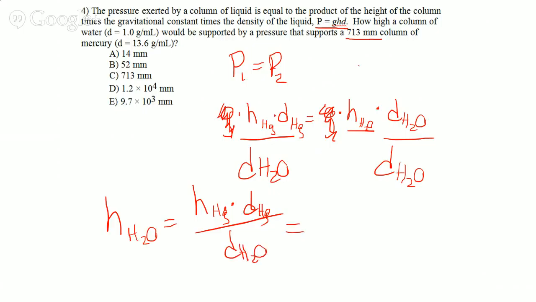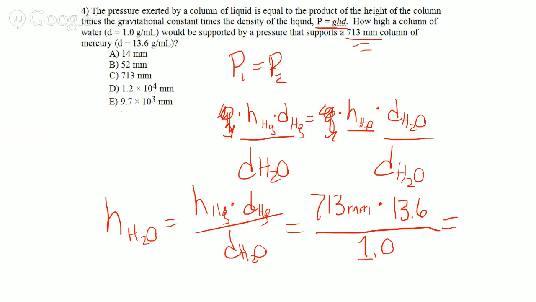So if we plug things in now, we got 713 millimeters for the height of the mercury times the density of mercury, which is 13.6, all over the density of water, which was 1.0. And we get, final answer should be 9.7 times 10 to the third millimeters. All right, 5. A gas at a pressure of 325 torr exerts a force of blank newtons on an area of 5.5 meters squared.